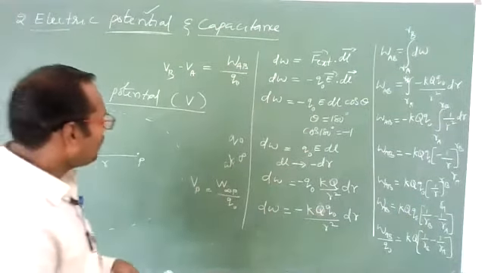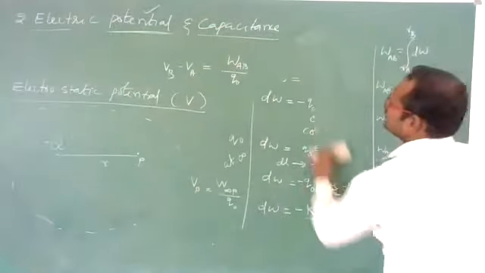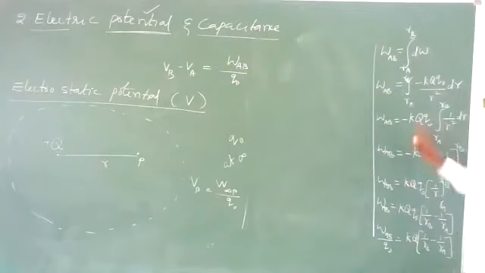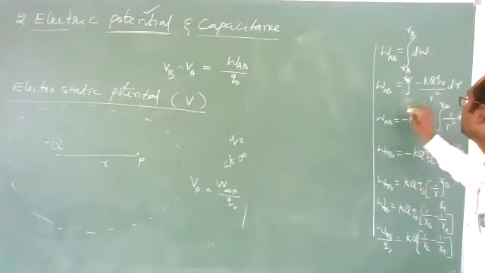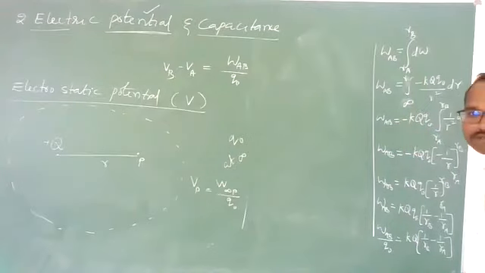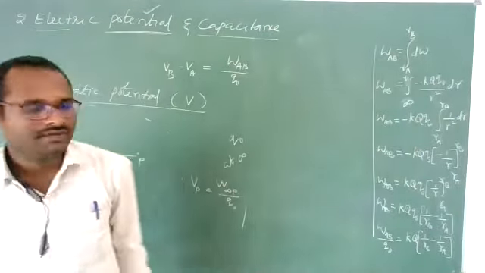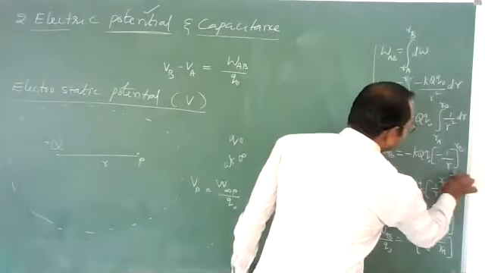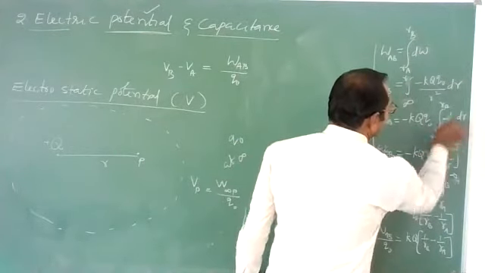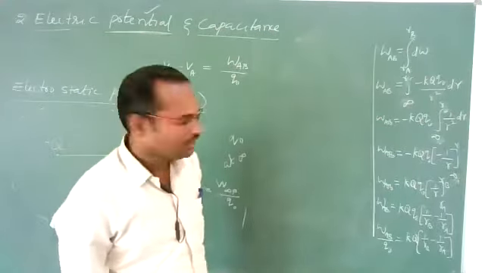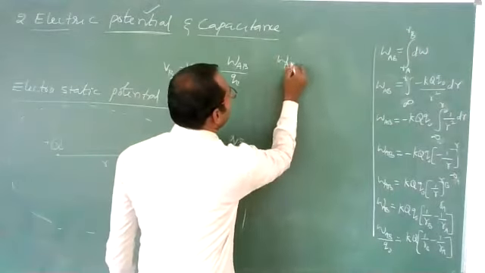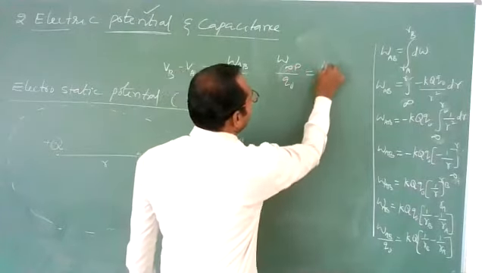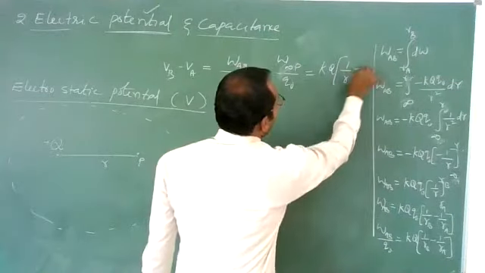So what will be the formula for this? Simple. Everything, the derivation, is the same. Only the thing is from where to where we need to move. We need to move from infinity to a particular distance R. These limits will change, everything else will be the same. So you will get W from infinity to the particular point divided by Q naught. You will get KQ into 1 by R minus 1 by infinity.